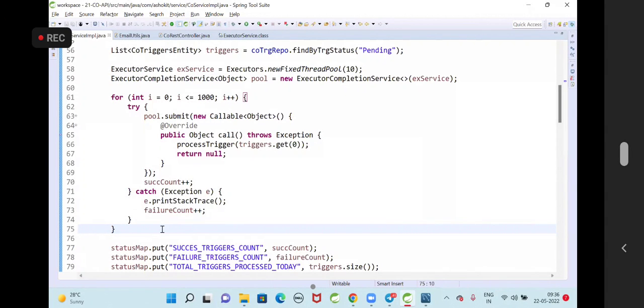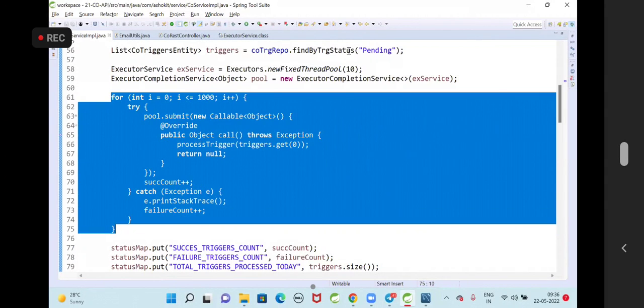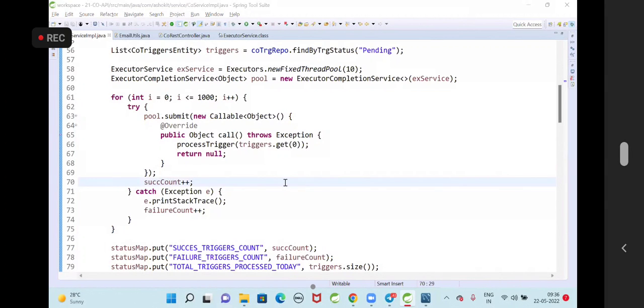So if you want to do any kind of this processing in real time, then you can go for multi-threading. This is one scenario. And the second scenario, guys: every month bank applications will send the bank statements to your mail ID. My bank account and your bank account, there is no relation. I am an SBI holder, you are also an SBI holder. Every month, that SBI application should generate the statement and send it to email. Can we say that multi-threading will be used for that also? Statement generation.